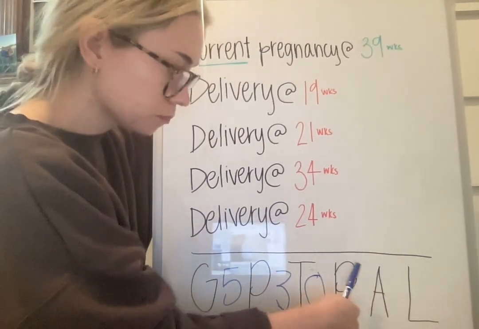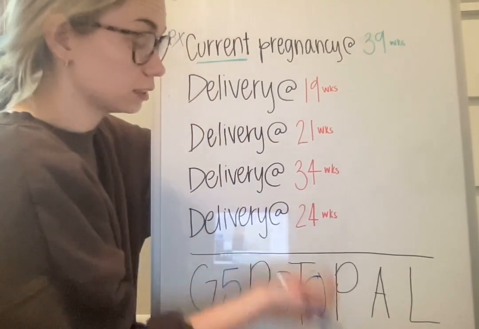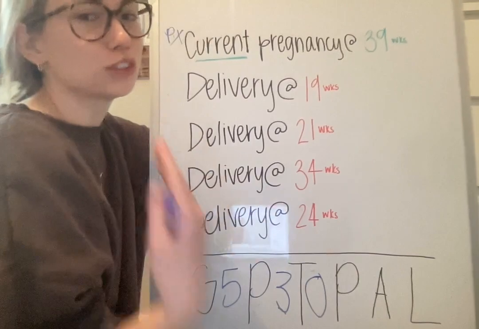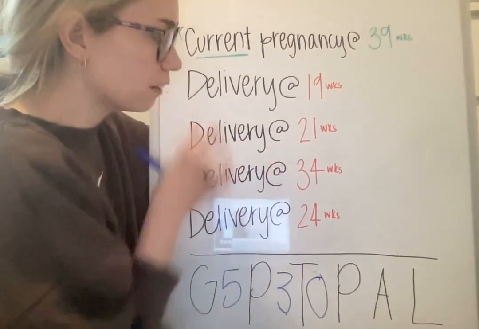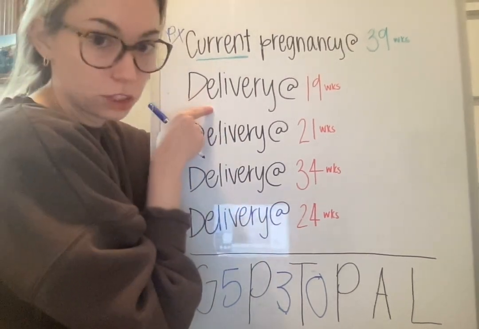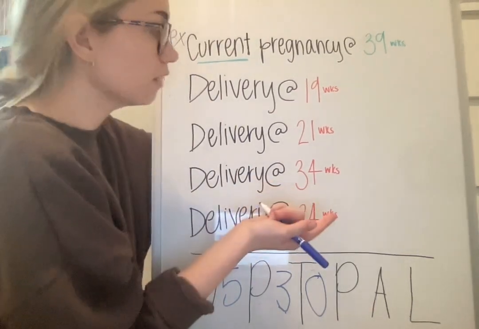Our second P back here is preterm. So preterm is from 20 to 37, or 36 and 6 days. So out of these ones, you would think this is preterm, or our second P, because it was a delivery that was earlier than 37.